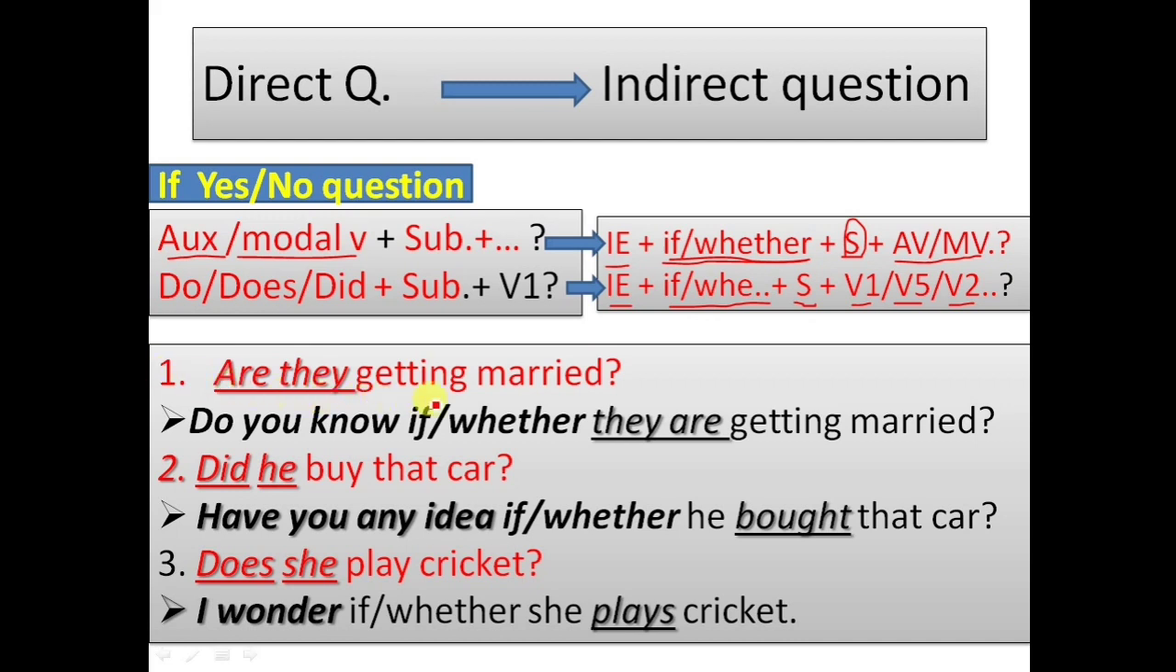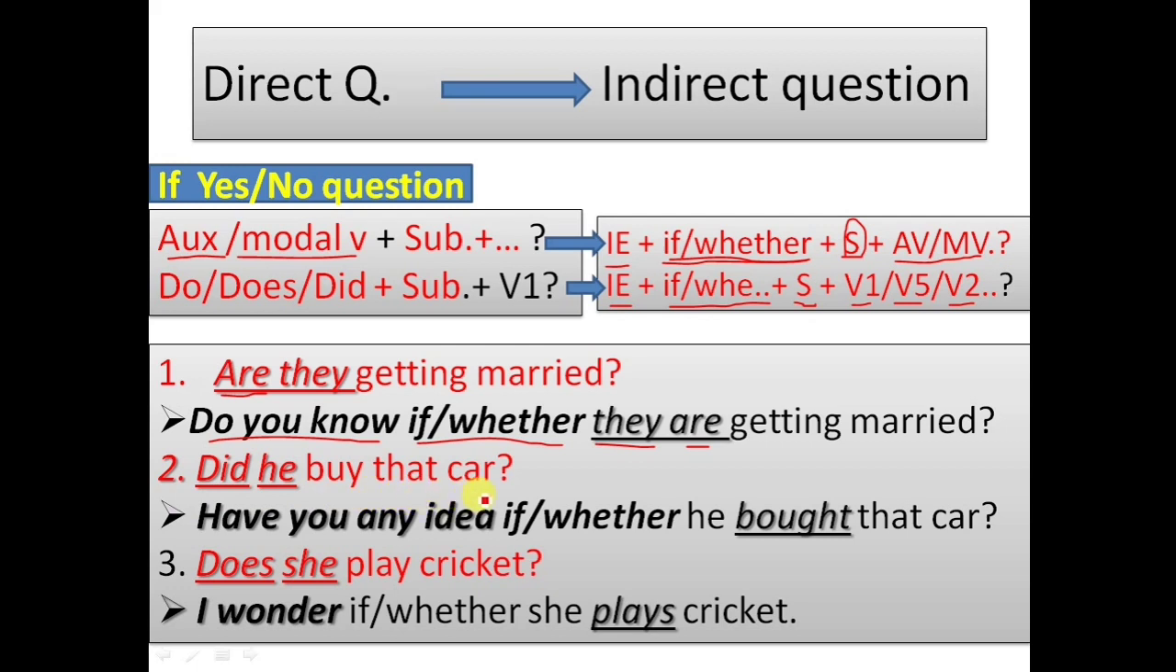So for example, see: are they getting married? This is not a WH question, this is a yes/no question that begins with an auxiliary verb. So let's see, first use the expression "Do you know." This is a yes/no question, therefore we have to connect it with "if" or "whether," and then first we use the subject. If you say "are they," it becomes a direct question. So if you say "they are," it is not a direct question. You should not use inversion in indirect questions. So first use the subject "they," then the same auxiliary verb: are getting married. Do you know if they are getting married?